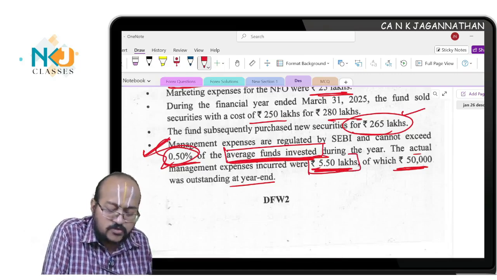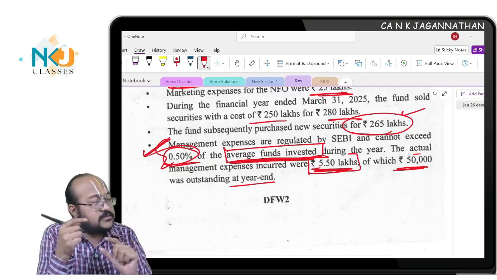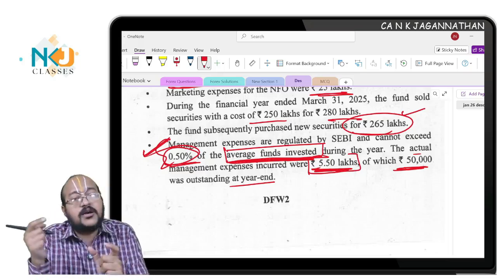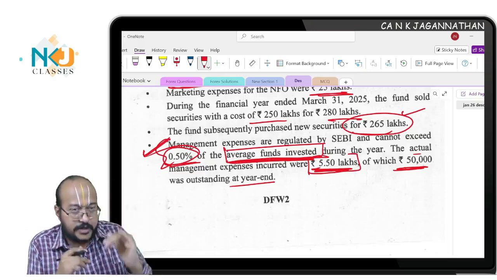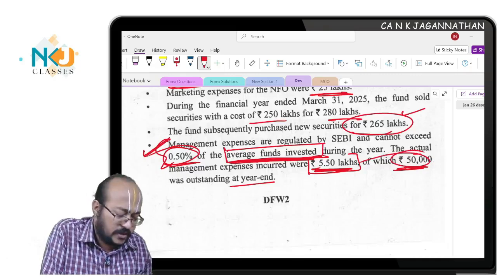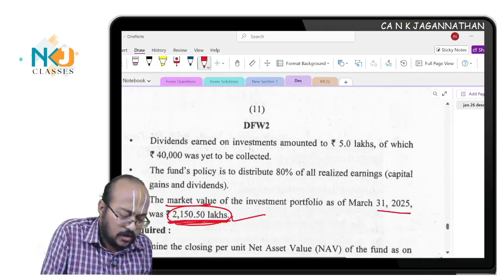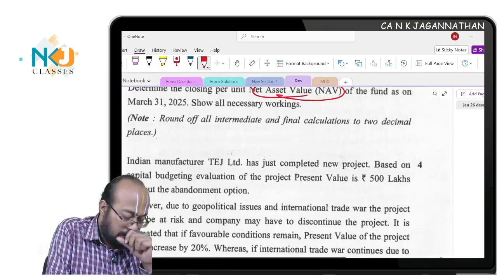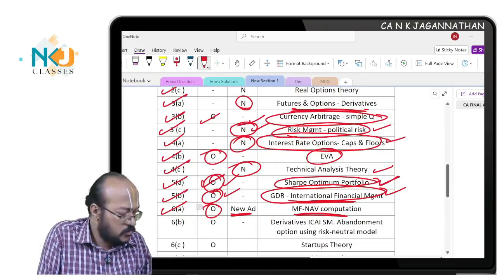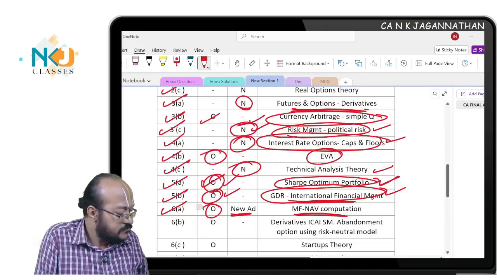The actual management expenses are only 5.5. Now, for finding the closing cash balance, you will reduce the 5.5 only, but for finding the total net assets, you will consider this 50,000 also. Anyway, the question is simple and straightforward: calculation of closing NAV is the question. Mostly a copy-paste question only. So new adjustments given, old question.